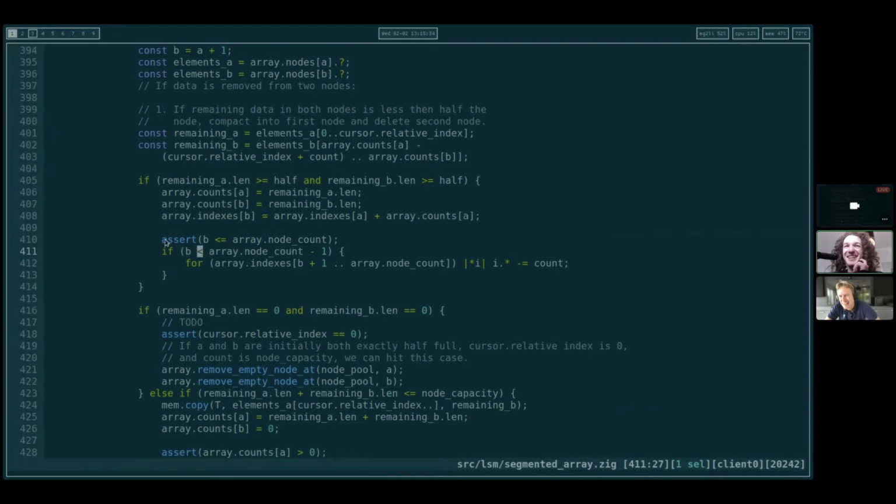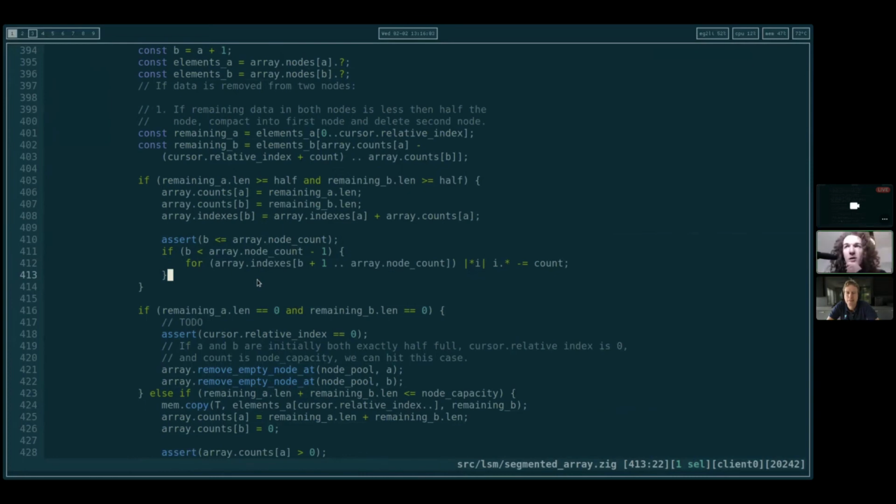All right, so here we've got b is less than array.node count. That's good, we know b is valid. Then if b is not the last node, if b is less than array.node count minus 1, we go from the node after b to the end of the array and decrement indexes by count. That updates indexes properly, I'm happy with that.